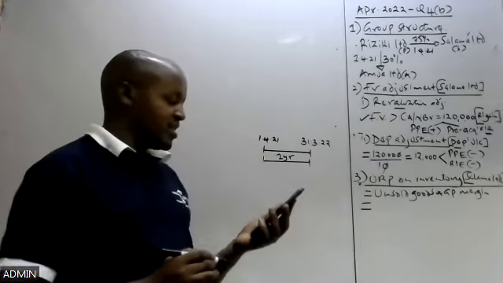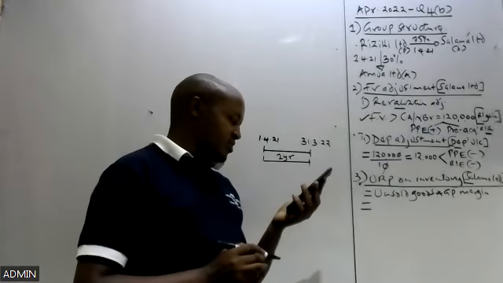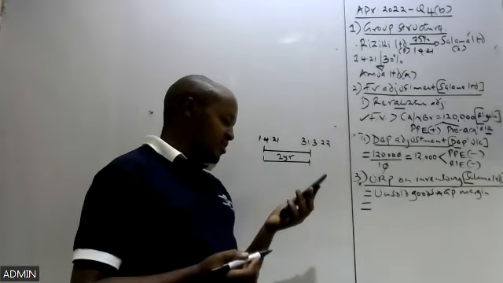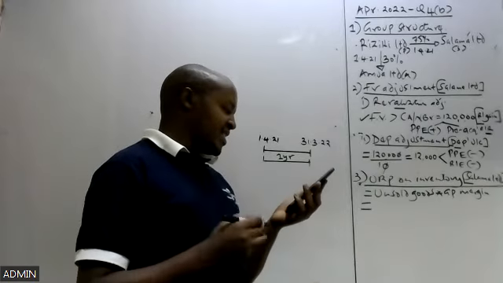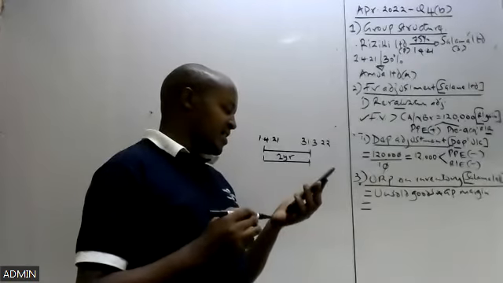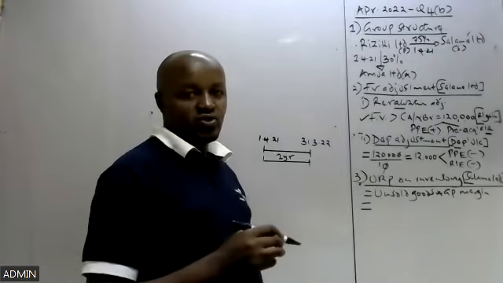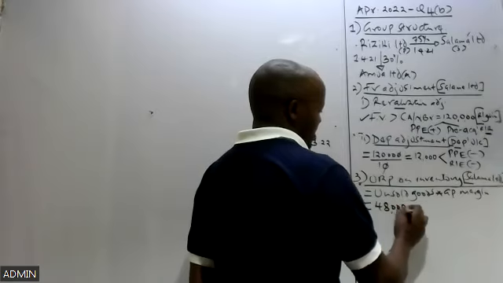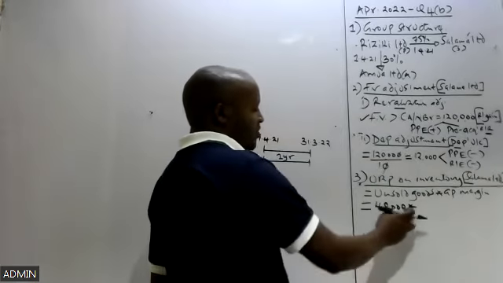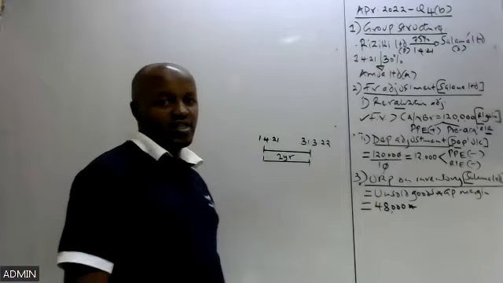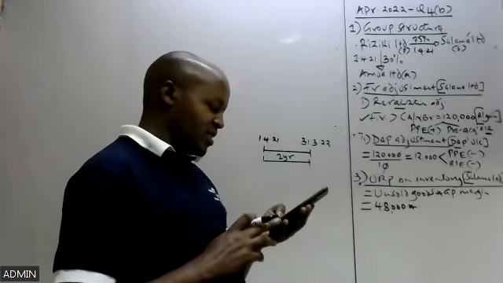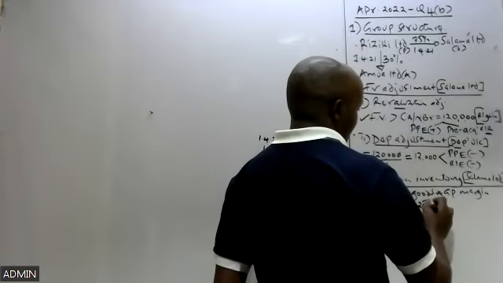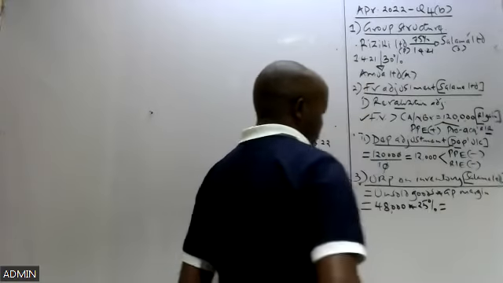So what you're told is that the goods which were sold by Salama to Riziki had a value of 64 million. But in the other sentence, we are told Riziki Limited still held shillings 48 million worth of these goods. So meaning the goods not yet sold at the end of the year had a value of 48 million. Remember, we work with all our figures in thousands of shillings. So 48 million in thousands of shillings would be 48,000. And then we multiply that with the gross profit margin, which is given as 25%. So this will give us what?